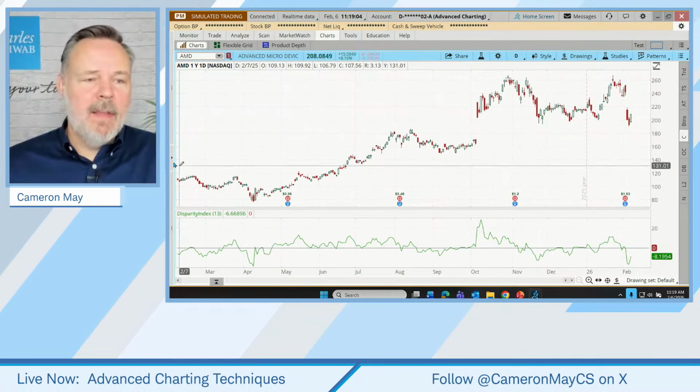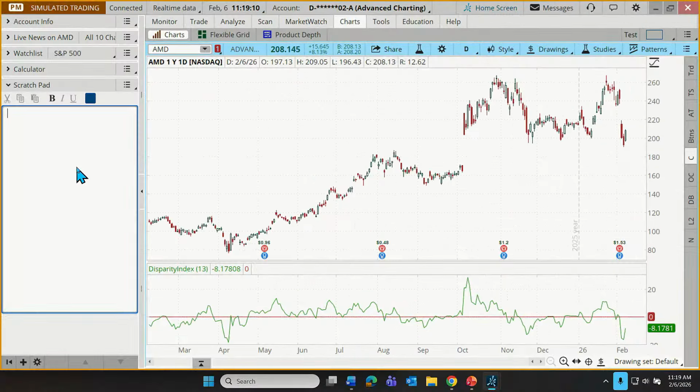So here is the equation for building the disparity index. We take price and subtract a 13 exponential moving average. And then we divide that by the exponential moving average. Let's put in the 13 again. And we multiply that by 100. That's it.